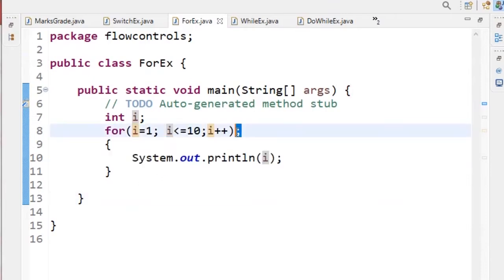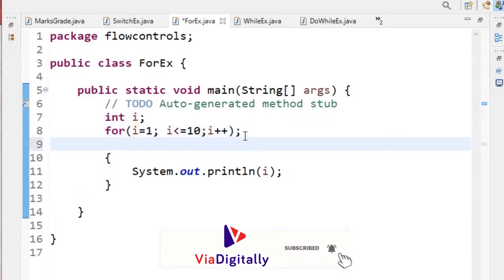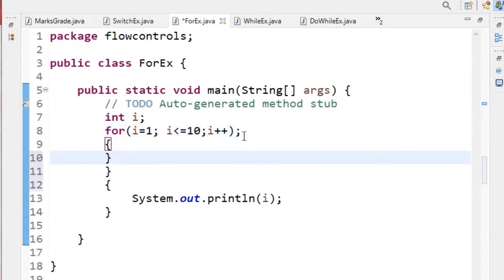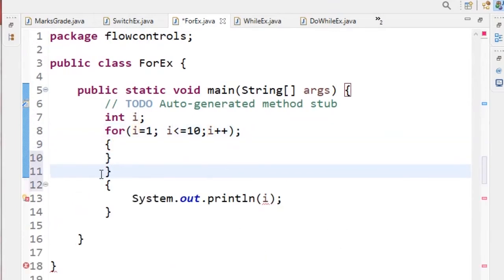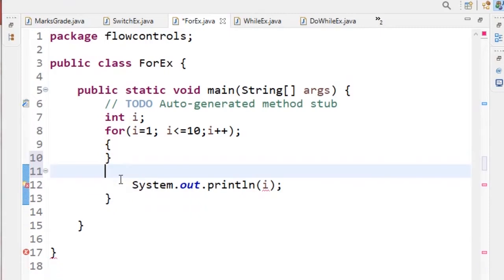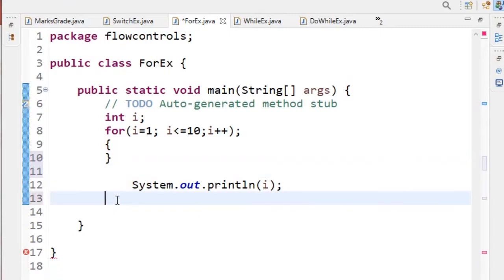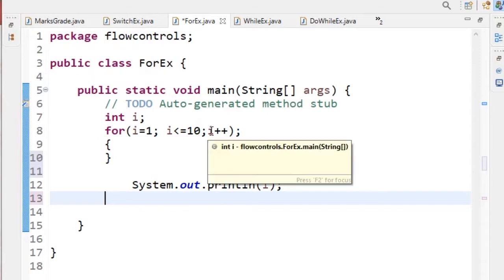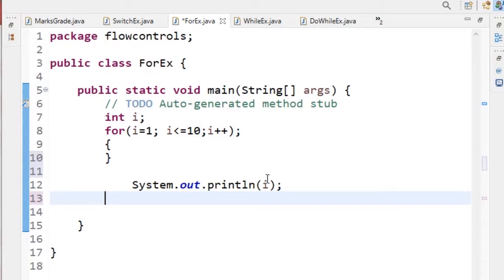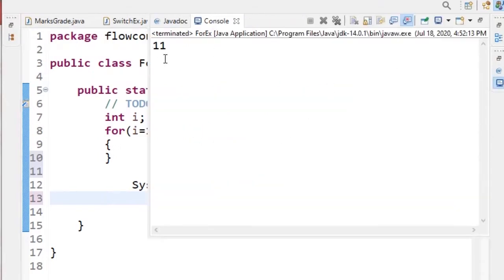But if we give a semicolon, what exactly will happen is an empty loop will be executed, and the meaning of the program will be changed like this. The empty loop will be executed here 10 times. Now what is the value after this loop? 11. So the output is 11.